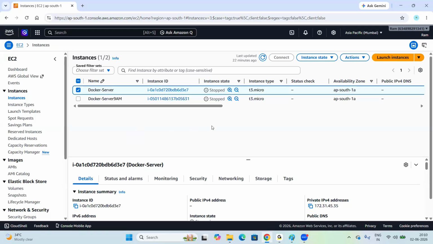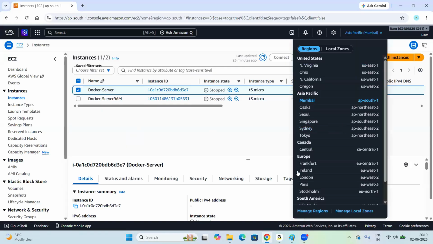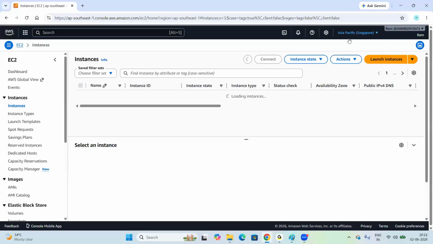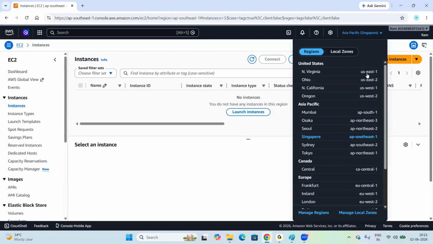Now, there is a navigation. Look at here. For example, the project team requires servers in the Mumbai region, or else they require the Singapore region. We can select Singapore, just click on Singapore. The region will be switched here. Look, the region has been changed to Singapore. Or else the US region, yeah, United States, North California. Click on this.